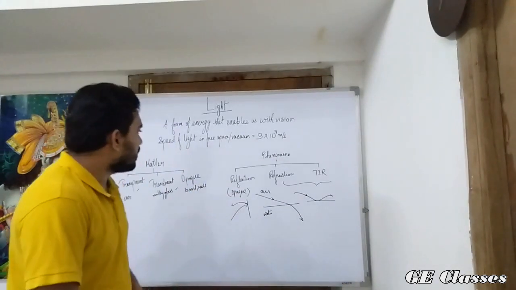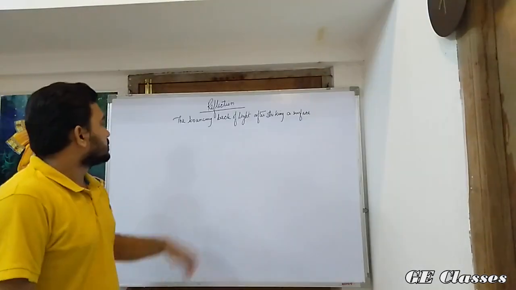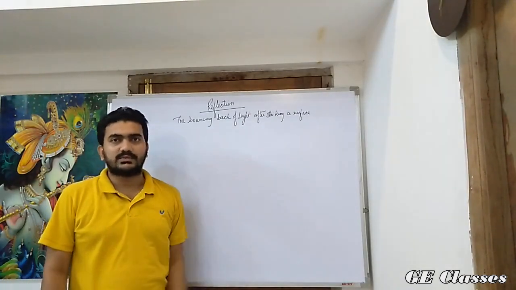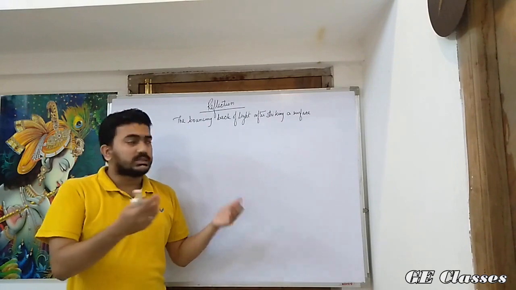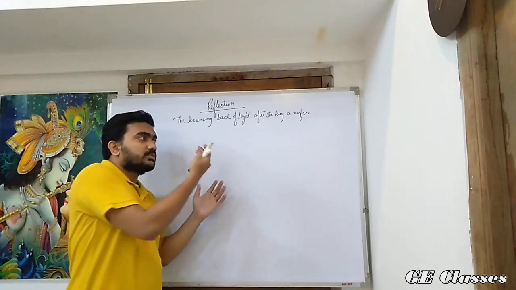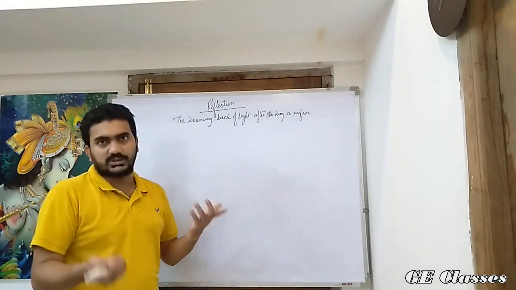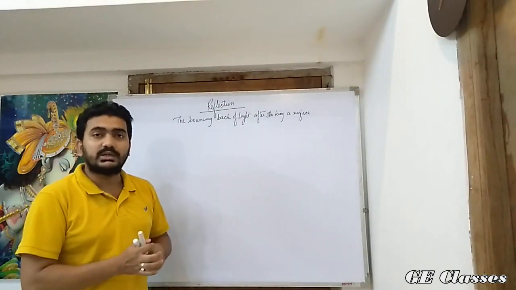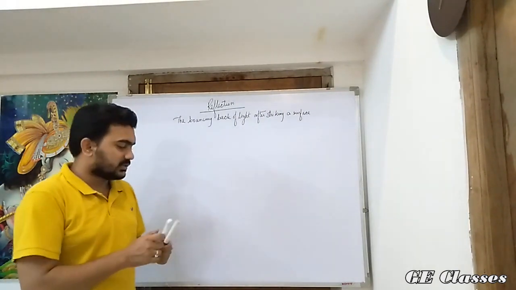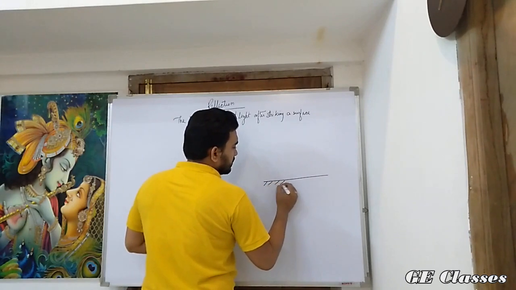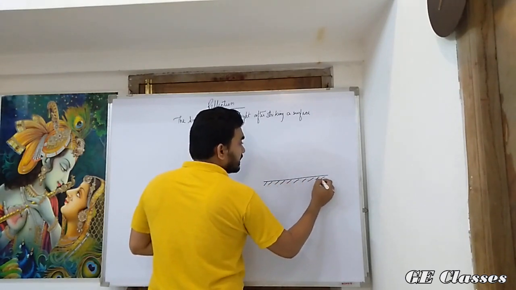So now we will talk about reflection. Reflection is basically the bouncing back of light after striking a surface. Like, you can see the board because light from the bulb or the tube has come and bounced back from this board towards you. Now what are the things that are actually involved in reflection? Let us see about that. So first of all, we need a reflecting surface, generally an opaque one.